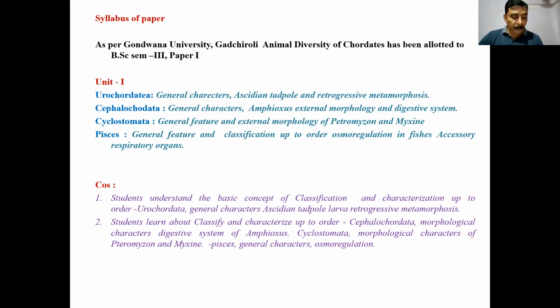Then the buccopharyngeal epithelium. In certain fishes, the buccopharyngeal epithelium is supplied by a large number of capillaries, making it highly vascularized. In many it may be simple or may develop folds, papillae, or tongue projections into the buccal cavity and pharynx, making it an efficient respiratory organ. This kind of respiratory organ is found in Periophthalmus, Boleophthalmus, and Electrophorus.